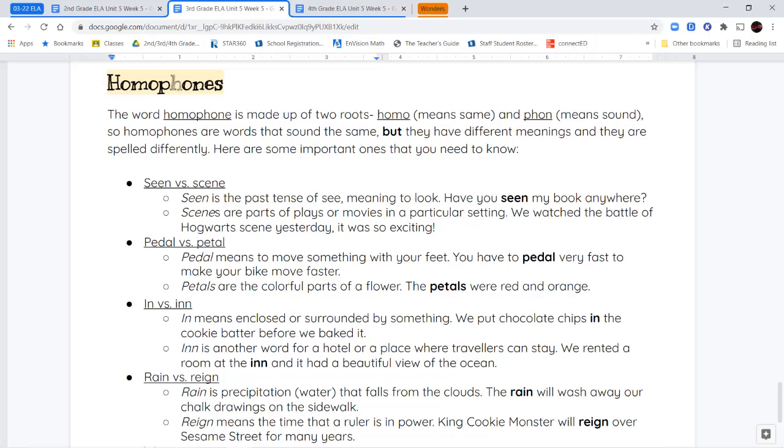S-C-E-N-E. Scenes are parts of a movie or a play in a particular setting. So you can say, we watched the battle scene, the Battle of Hogwarts scene yesterday, and it was so exciting. So it's a particular part of a movie or a play.